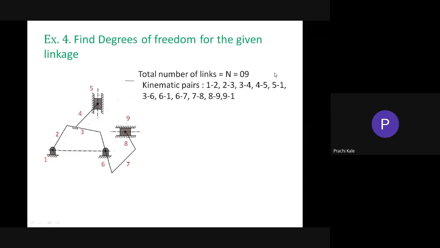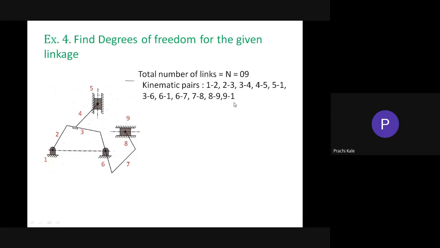This slider is sliding on link number 1, which is fixed, so you have to count 5-1 as a separate pair, and 1-6 as a separate pair. Physically, links 3 and 6 are connected over here, so you count 3-4 and 4-5, but you may forget 5-1 and 6-1. Then 6-7, 7-8, 8-9, and 9-1.